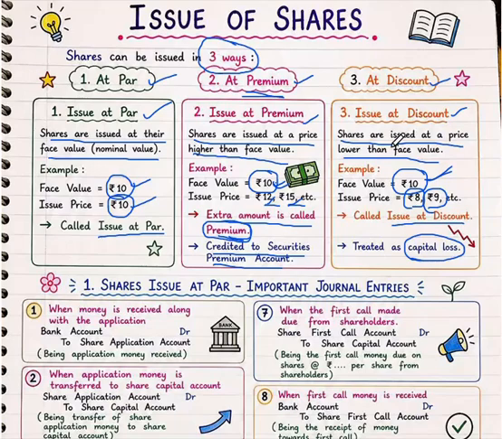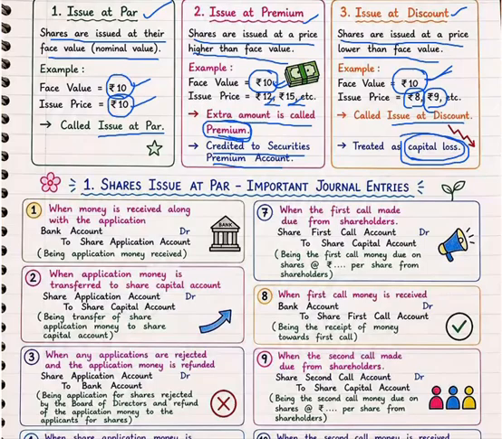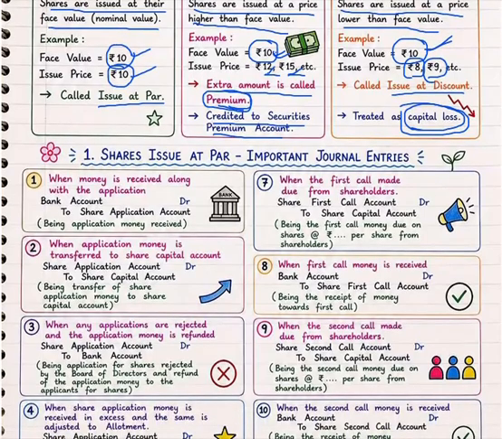In the third method, the company issues shares at lower than their face value, called shares issued at a discount. This discount is a capital loss to the company. So these are the three ways of a share issue by the company.